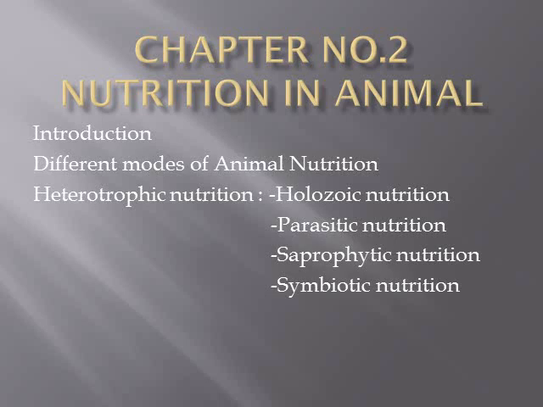In the previous chapter we have seen nutrition in plants, that means how the plants get nutrition and what the different modes of nutrition in plants are. Just like that, in this chapter we will learn about nutrition in animals, that means how the animals get their nutrients and what the different modes of animal nutrition are.